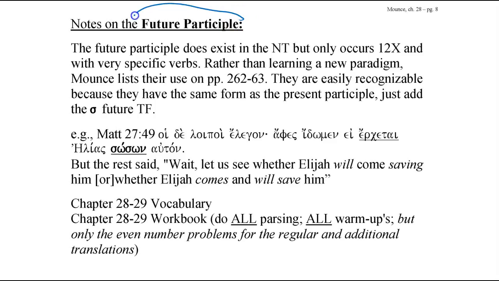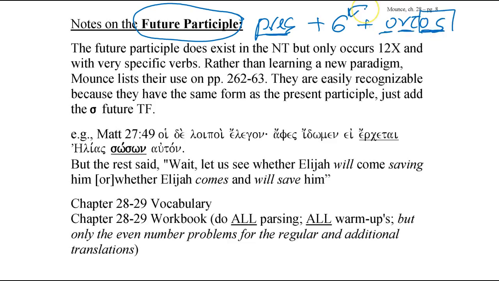There is something called the future participle, which is really the present participle, and what you do is you add a sigma between the present stem and the -ontos. But rather than introducing a new paradigm, as Mounce has noted, the future participle is so rare. It only occurs 12 times in the entire New Testament, and a lot of times the word that uses the future participle the most is the word sozo, or the word "I am saving."